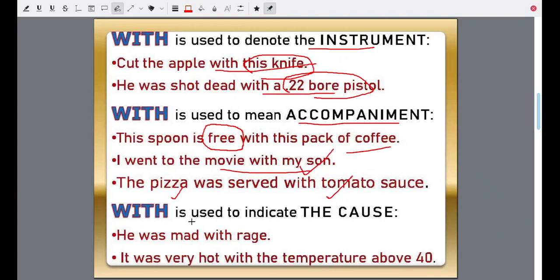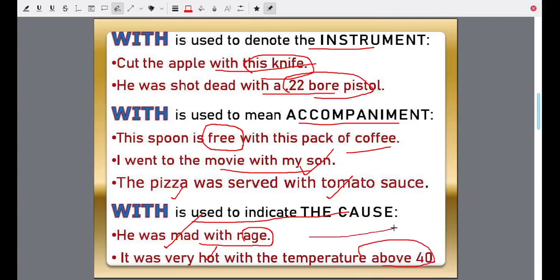With is used to indicate the cause. He was mad with rage. Rage means anger. He was so angry that anger was the cause for his behaving madly, like a mad person. It was very hot with the temperature above 40. The temperature was above 40. That is a cause why it was very hot.